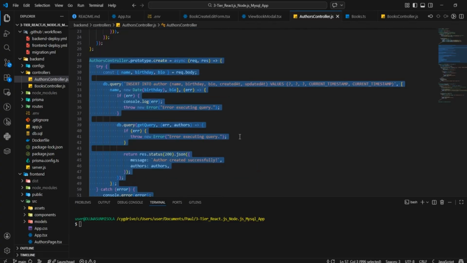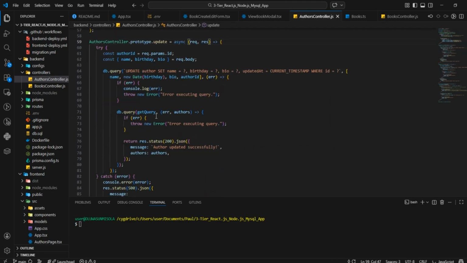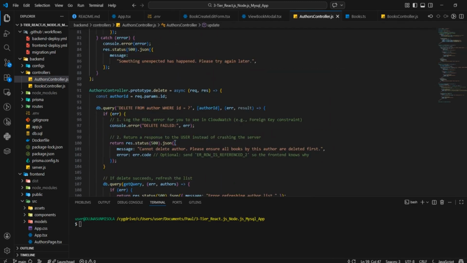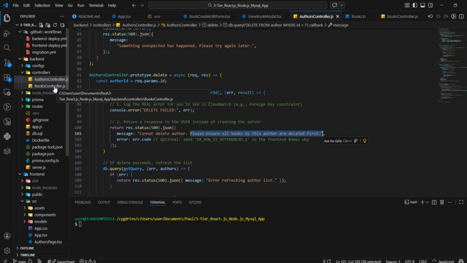So we can also update. You can update an author, and then you can also delete an author. These were the areas where we gracefully manage what is going to be said: cannot delete author, please ensure all books by this author are deleted first. Can you see? So this is how you manage the situation on your website or for an organization, making sure that all things are well done.